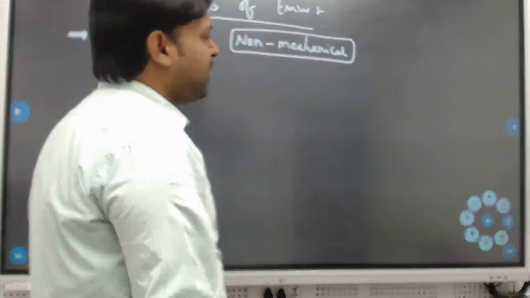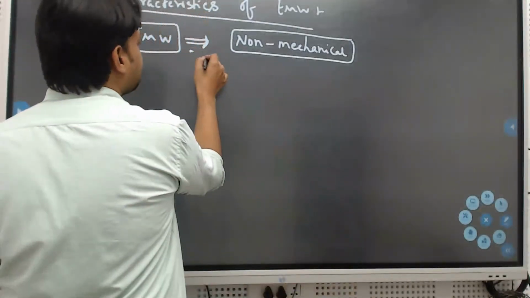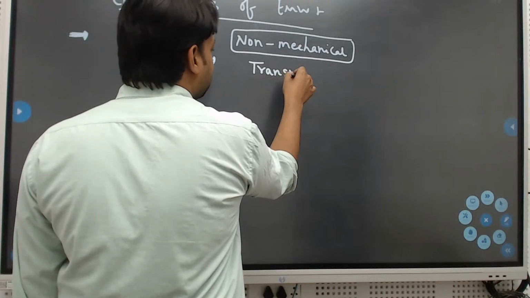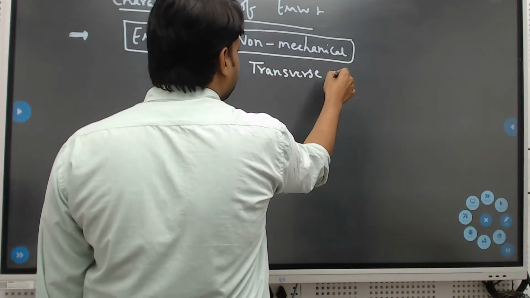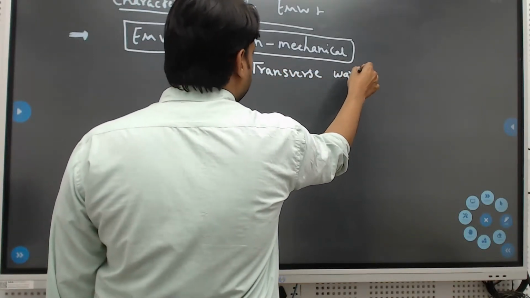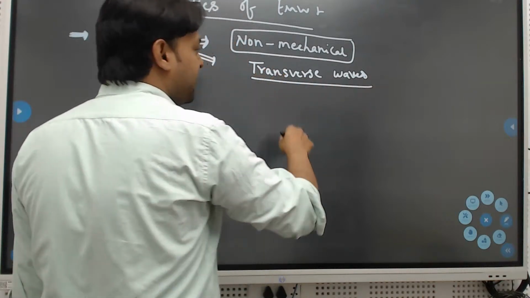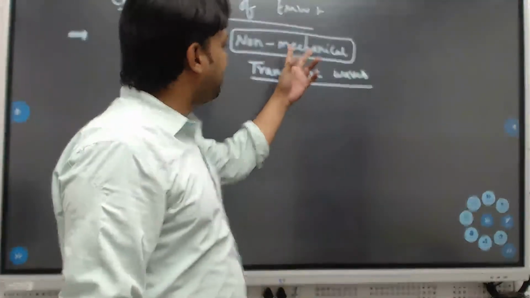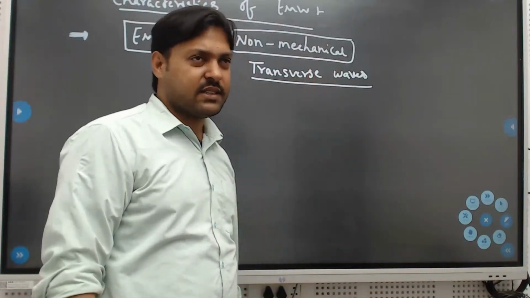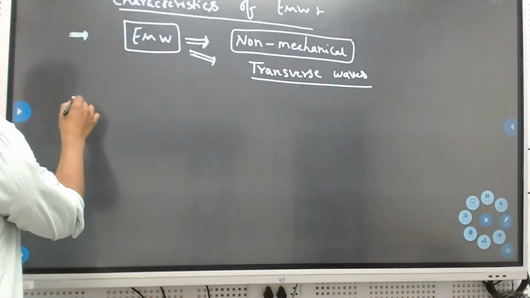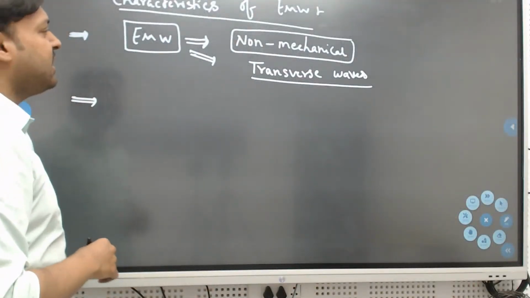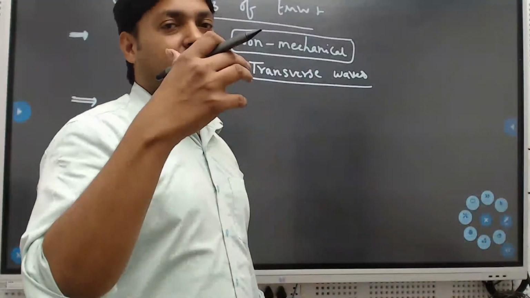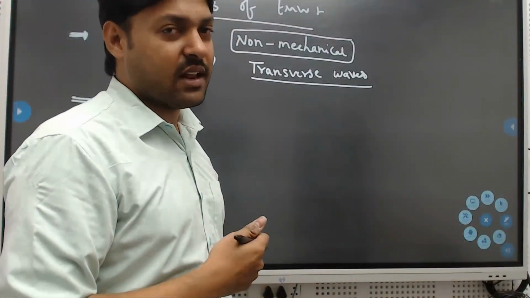It is non-mechanical, and we also call it a transverse wave. We studied that in 11th and in wave optics. Electromagnetic waves come under non-mechanical as well as transverse waves. Next, how many waves are built into an electromagnetic wave?